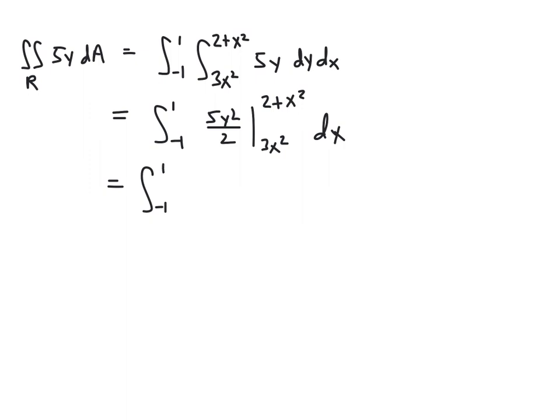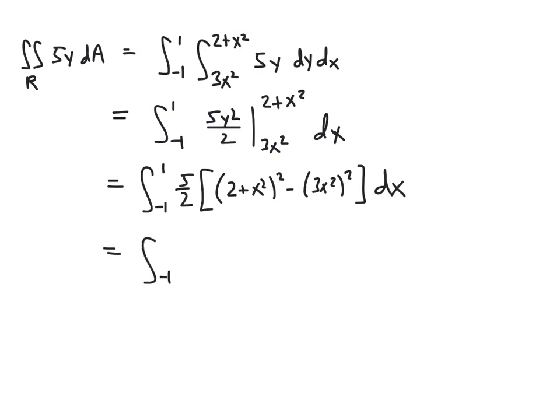Right? And so I'm going to actually just bring that 5/2 out front. It's a constant, so I just have to evaluate y squared. So we're going to have 2 plus x squared squared minus 3x squared squared. Right, so I assume you can do the algebra to simplify this function here.